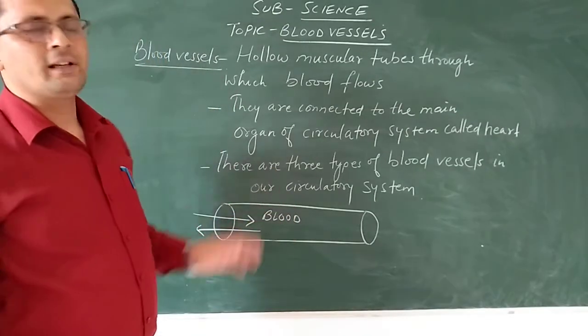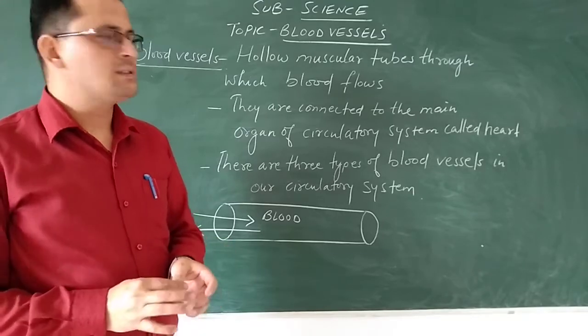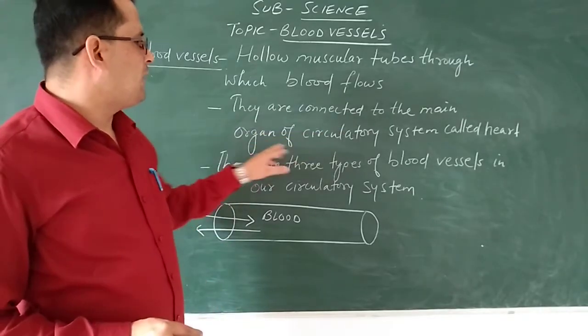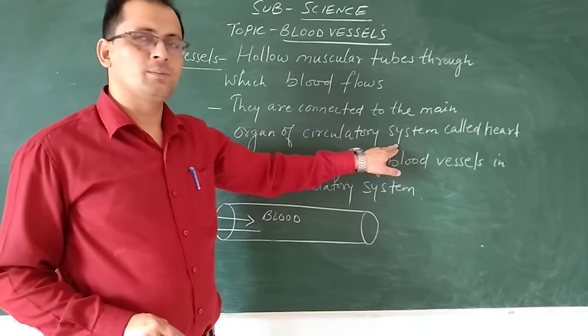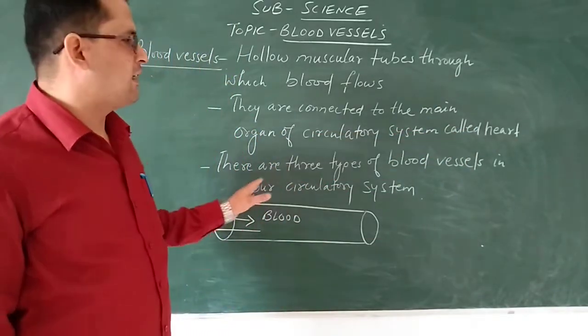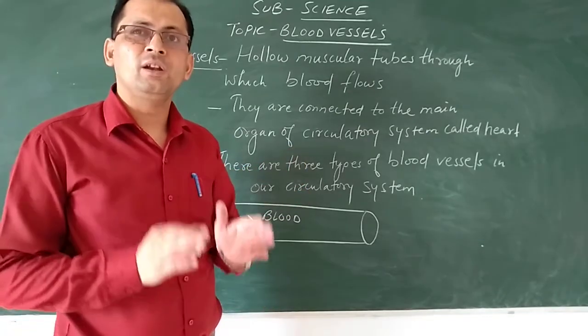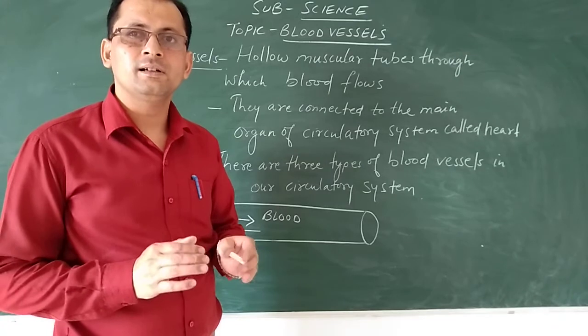Now let us see what is the specialty of blood vessels. These blood vessels are connected to the main organ of the circulatory system, which is called the heart.